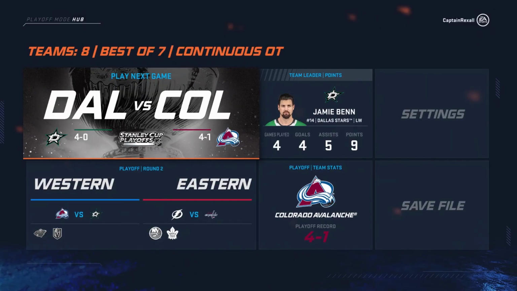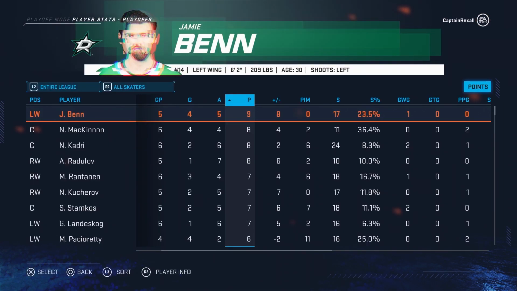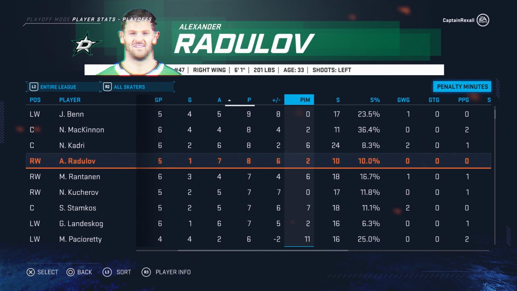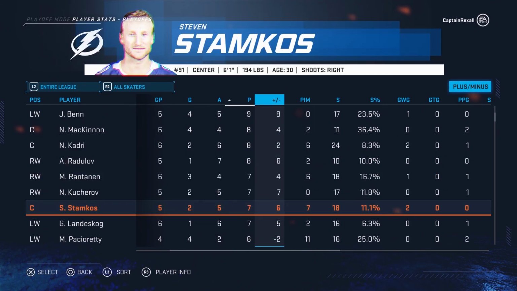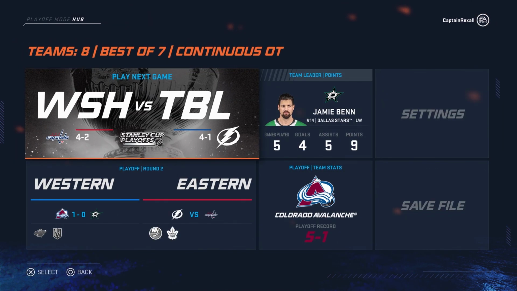Big simulation here now. Colorado versus Dallas as they walk away with a Game 1 victory. We got to actually take a look at the quick stats as Jamie Benn is ripping it up, 9 goals. McKinnon as well. Kadri also ripping it up with the Colorado Avalanche, not taking too many penalties, 6. Not too bad. The rest of the team's not looking too bad with their stats as well, but Jamie Benn is the big one right now.